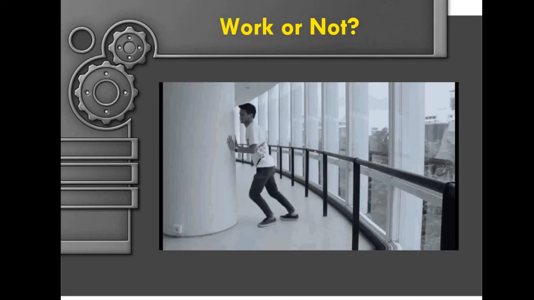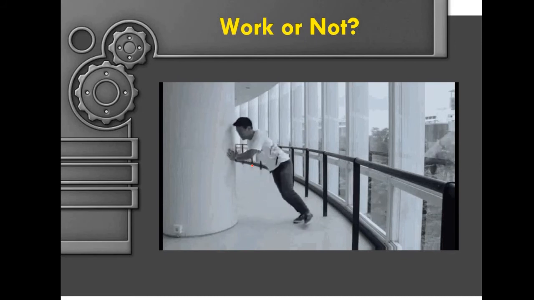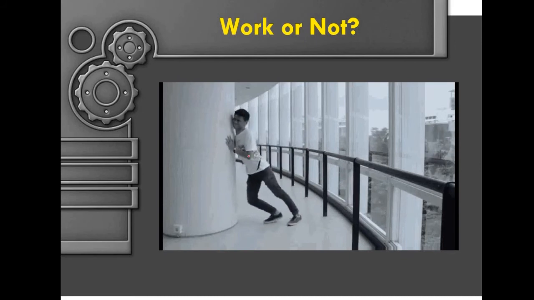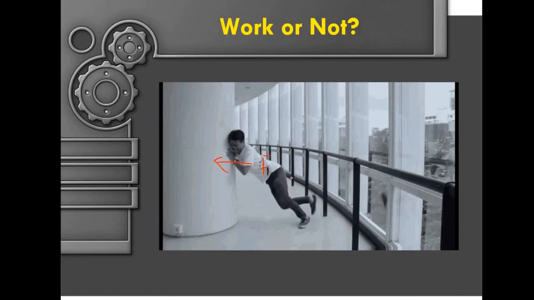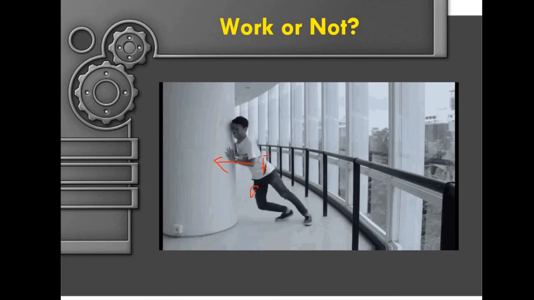How about this one? This man is pushing this column here. Is there a force being exerted by this man on this wall? Yes, there is a certain force. But is this column moving? No, this column is not moving.